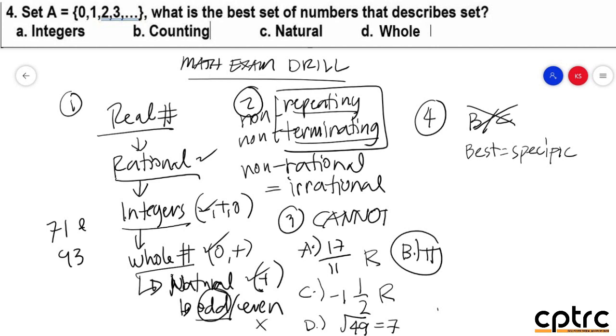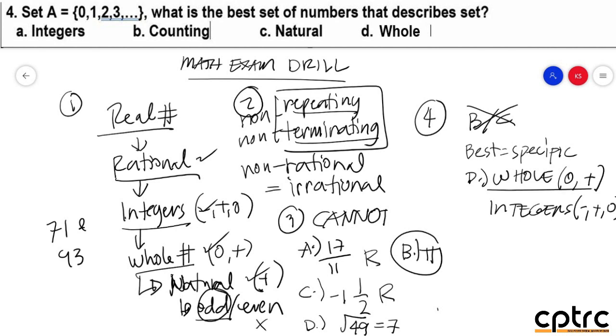Integers ba or whole number? This item po, the answer is delta, whole number. Bakit, sir? Whole number po comprises only the 0 at saka si positive, while si integers po comprises negative, positive, at saka si 0. So, mas specific po si whole number. So, the answer is delta.